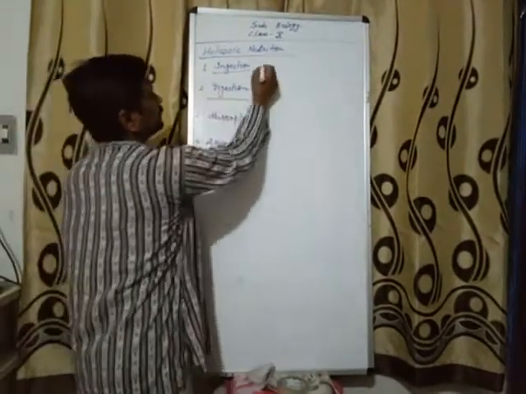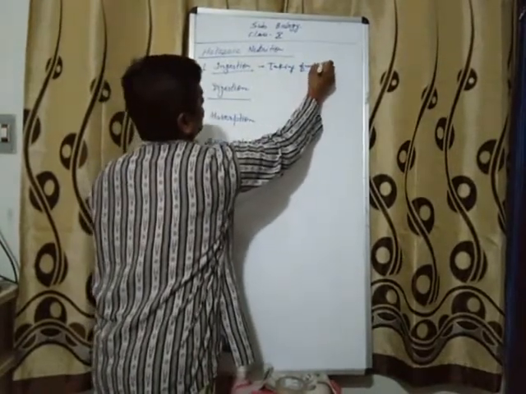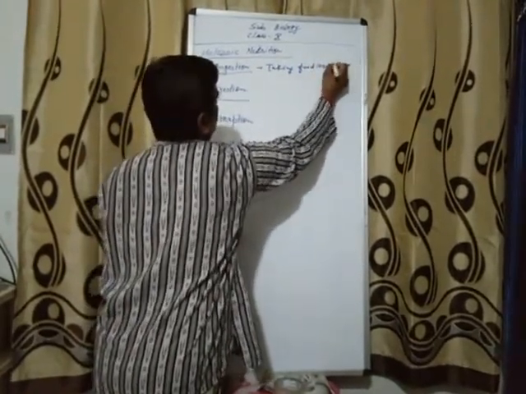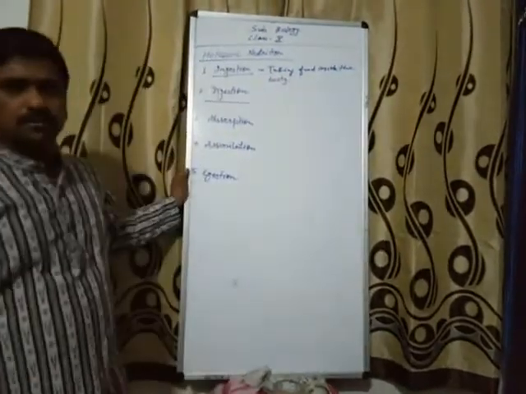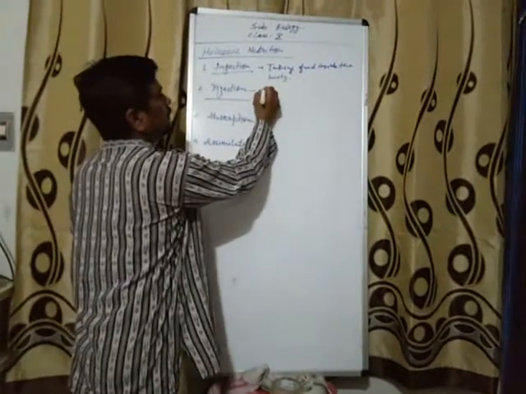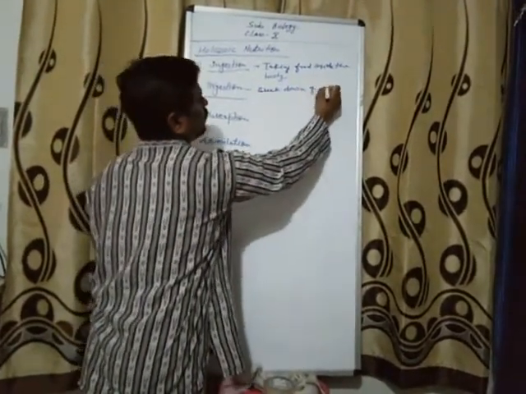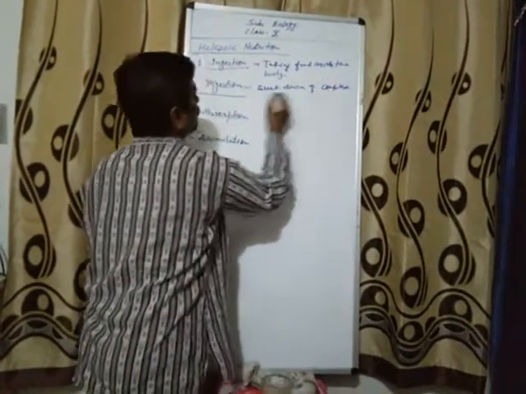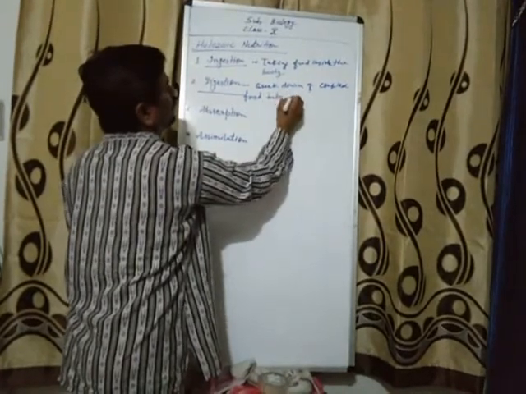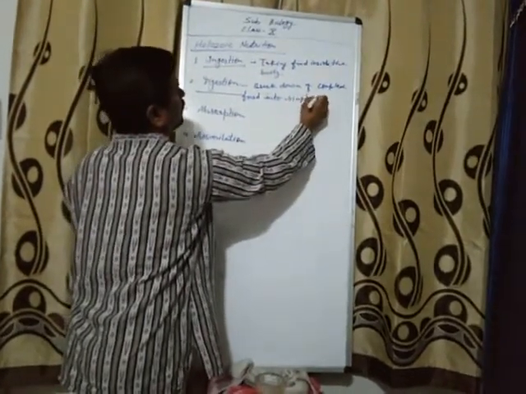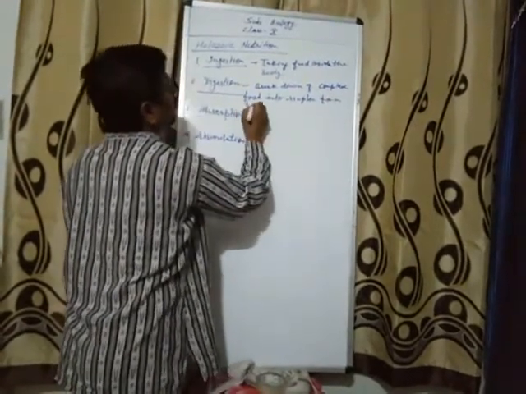Digestion. Digestion means breakdown of complex food into simpler form by chemical processes.